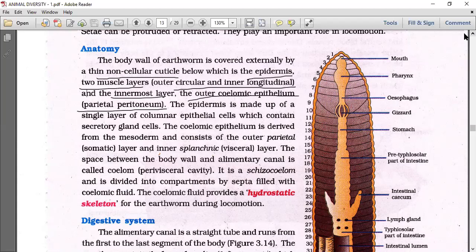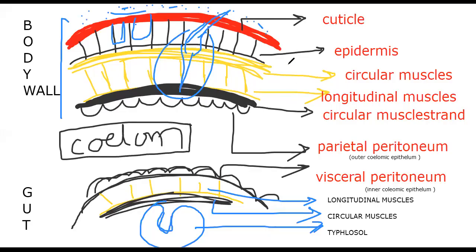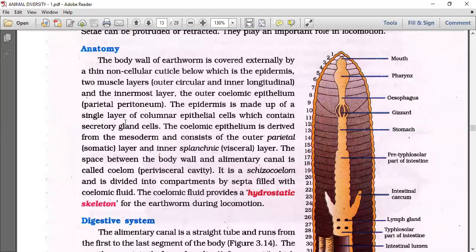Watching the diagram again, this sequence will be helpful: cuticle, then epidermis, circular muscle, longitudinal muscle, then parietal peritoneum. That is the sequence in the body wall.